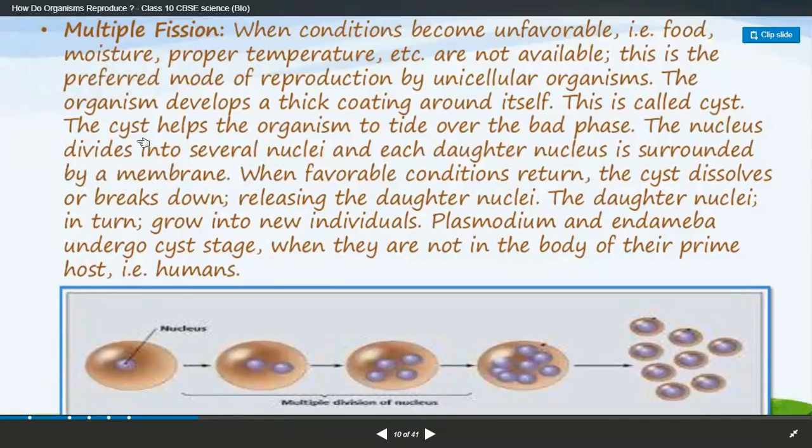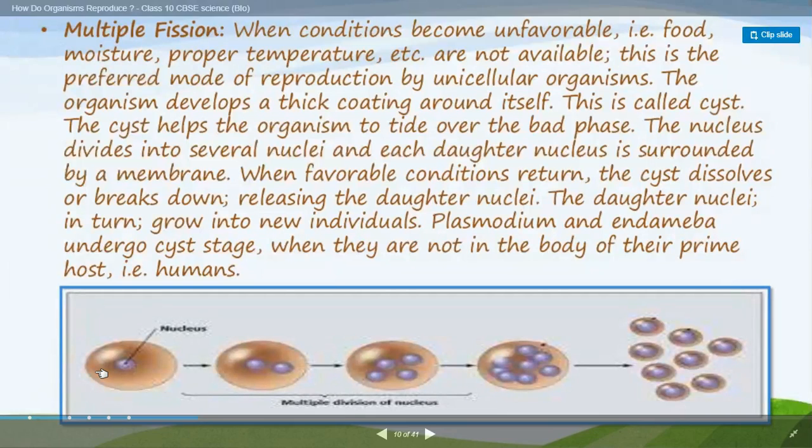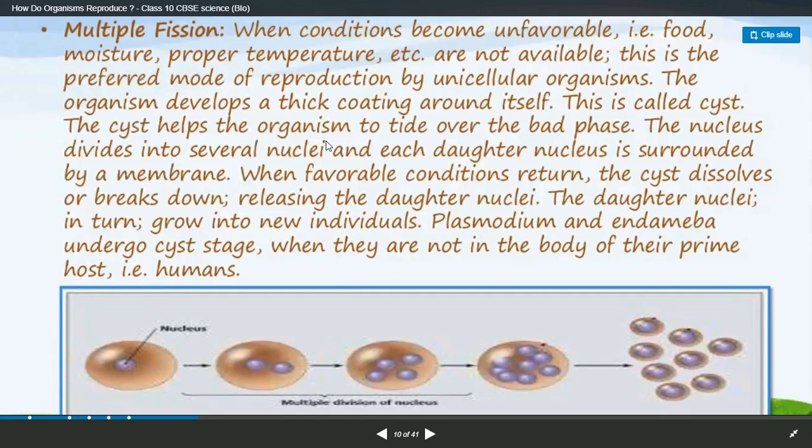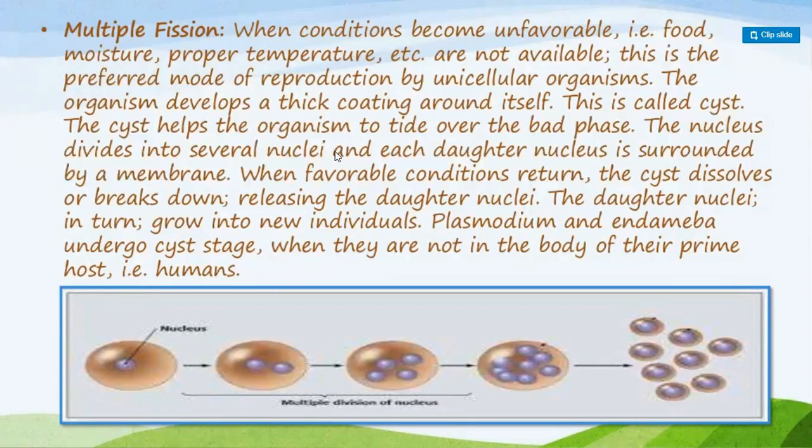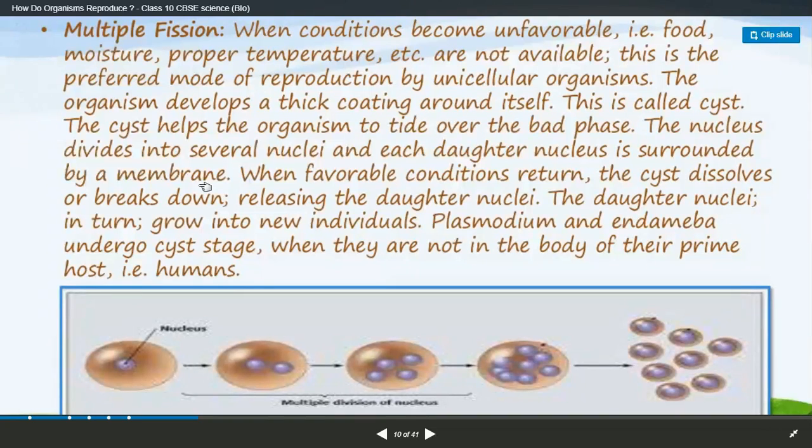So in order to protect that organism, it forms a layer like a shield, to protect it from being dry. It starts to protect itself, and the nucleus divides into several nuclei, and inside it starts to divide into many small organisms, surrounded by the membrane.